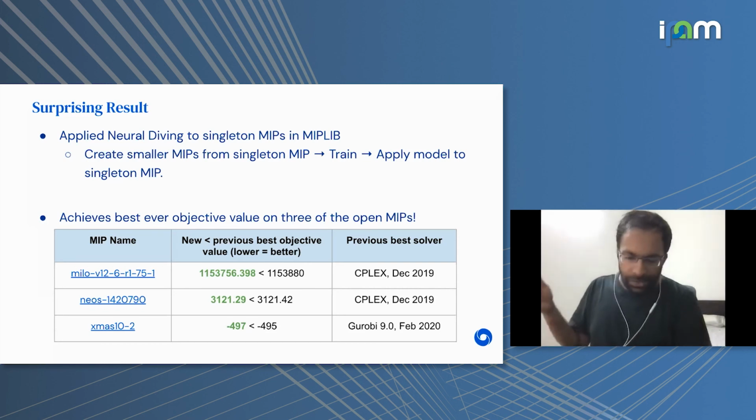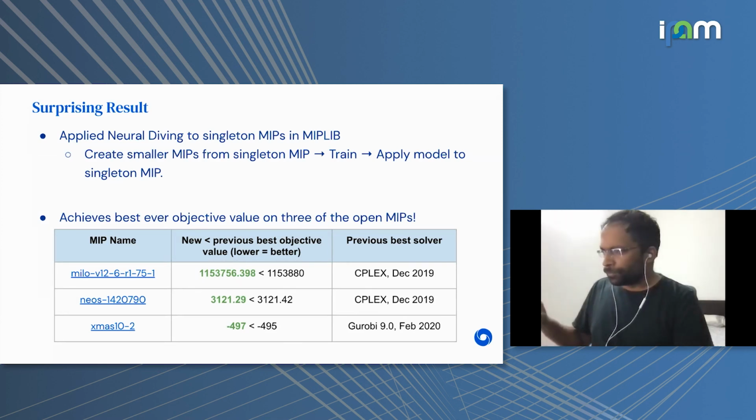We then applied this approach to several open MIPs in MIPLib. These are some of the hardest instances in MIPLib for which none of the solvers so far have been able to prove optimality yet. And on 3 of those instances, we managed to get the best known objective value so far, which was, again, completely surprising given that we're just learning on a single instance.